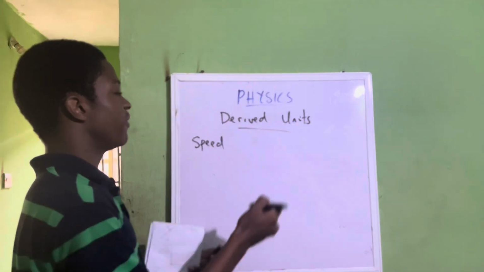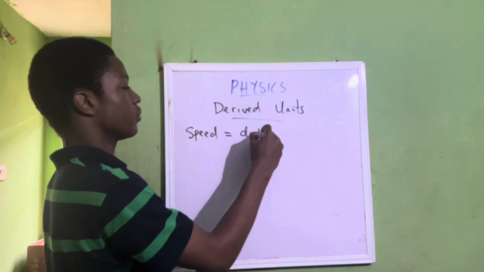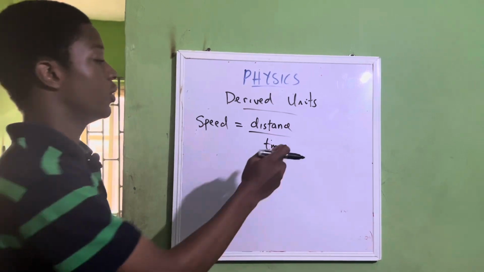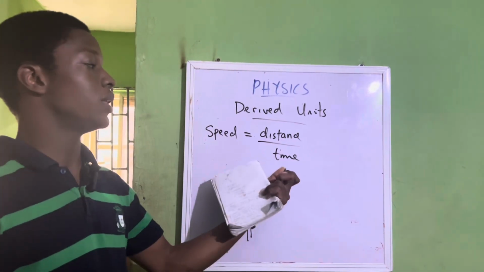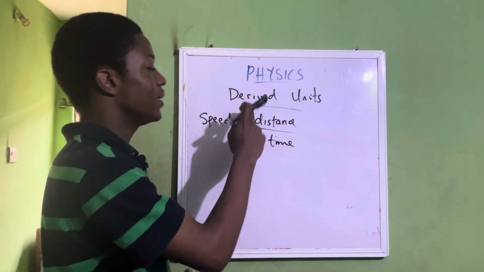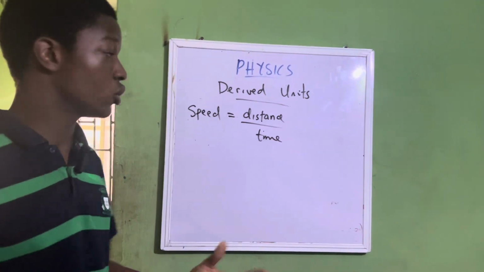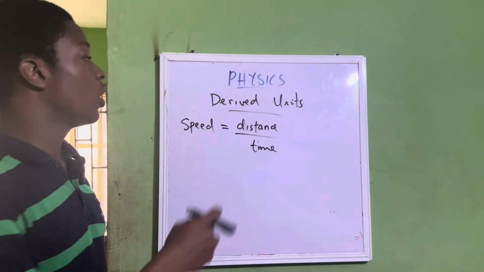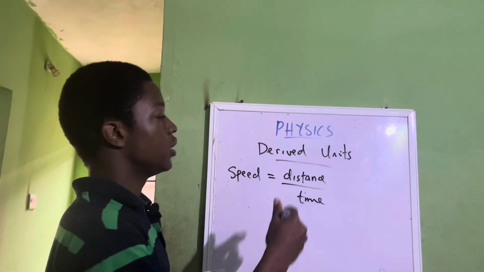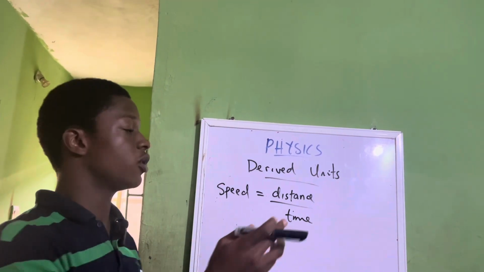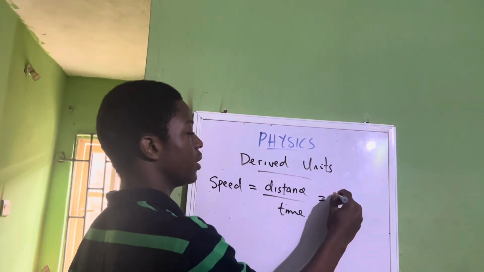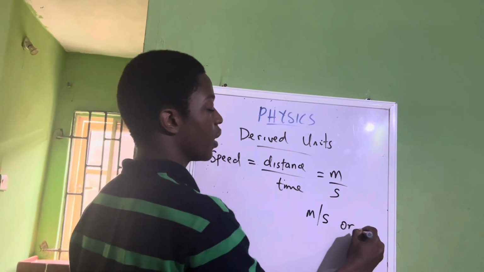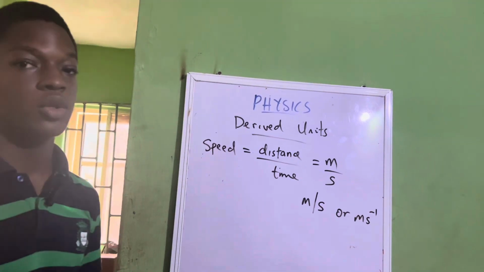The formula for speed is distance over time. Your distance here is your length, and your time is measured in seconds. So you can see that length and time are fundamental quantities. So speed is dependent on length or distance and time. To get the derived unit of speed, we have to combine the units of distance and time. The unit of distance is meter, and for time it is seconds. So it is written as meter per second, or m s^-1.